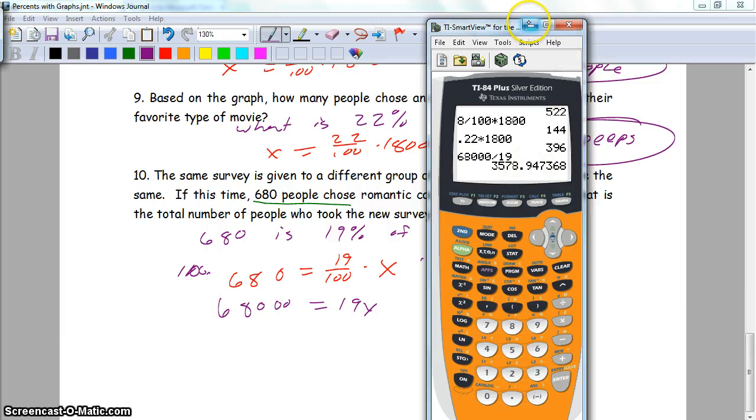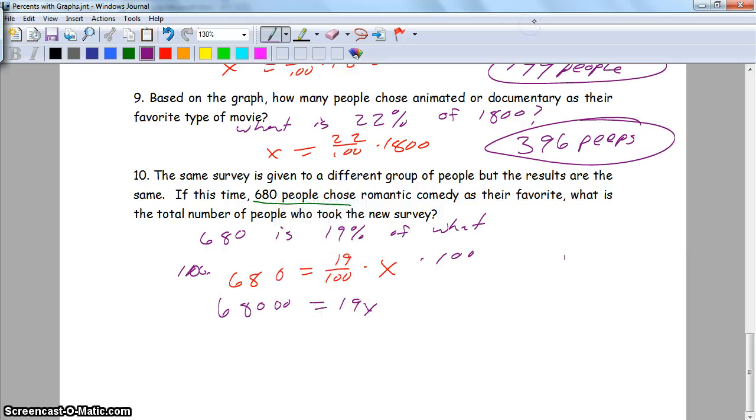This 0.9, that's pretty close. I'm going to go ahead and round up to 3,579 peoples.